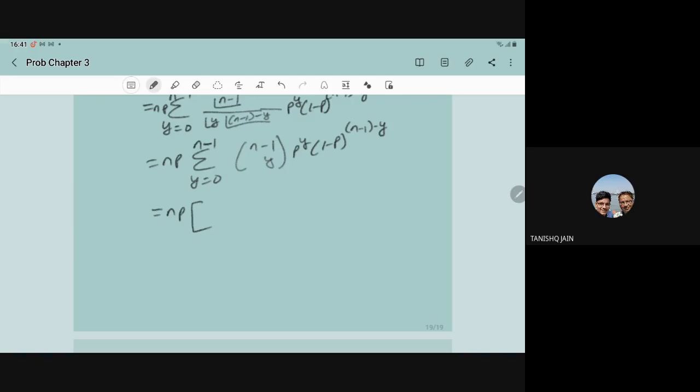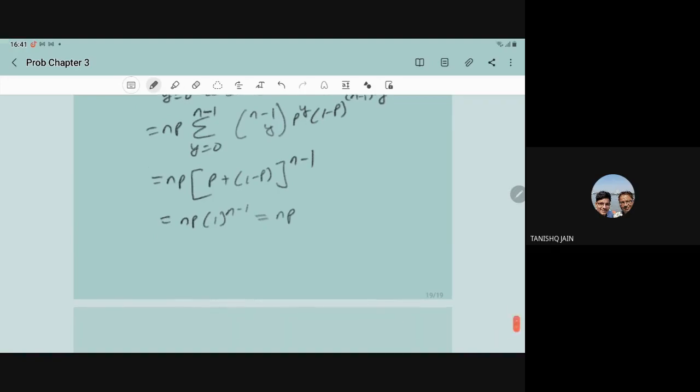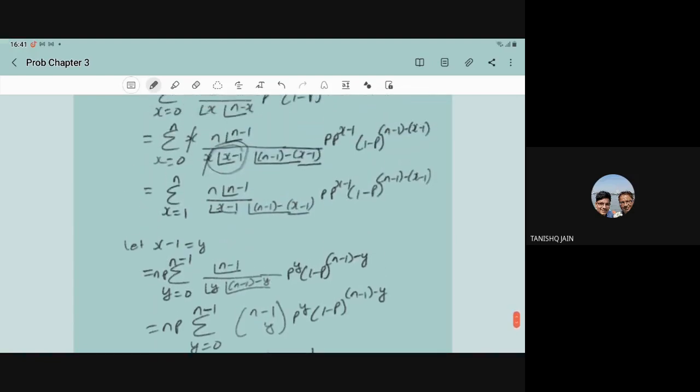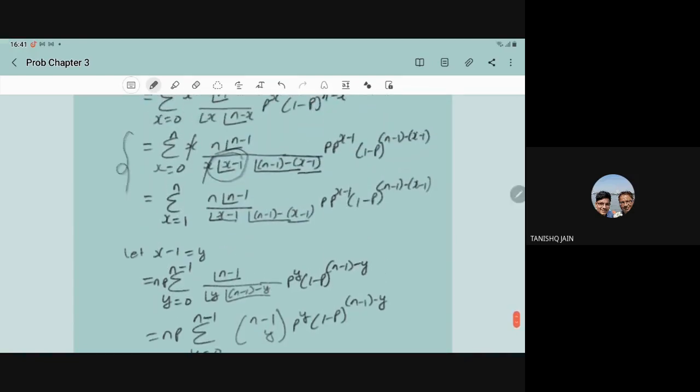So you can write it as (p plus 1 minus p) to power n minus 1. Now what is the bracket? The bracket is 1. So 1 to power n minus 1 is 1, and that will give you np. So here E(X) is equal to np. Right? Any doubt in this part? Only you have to take care at this step.